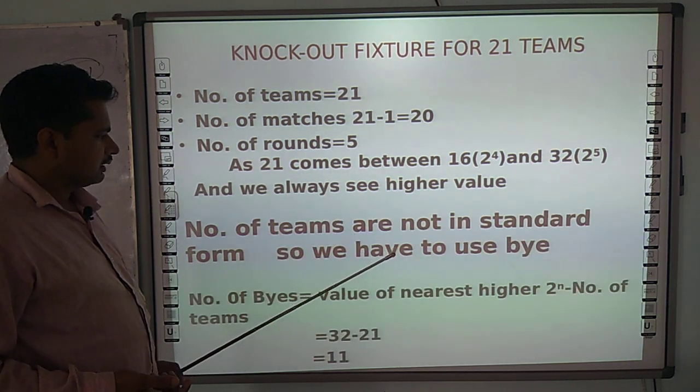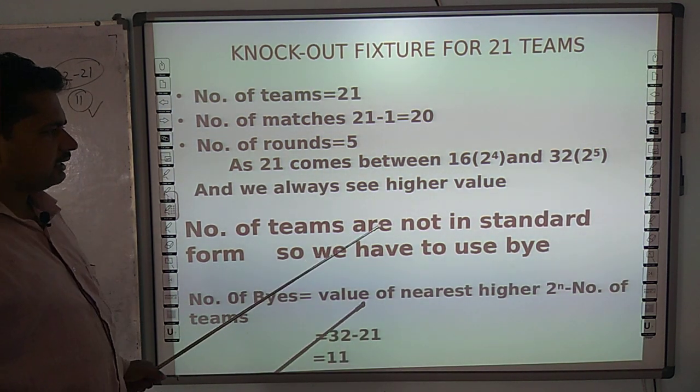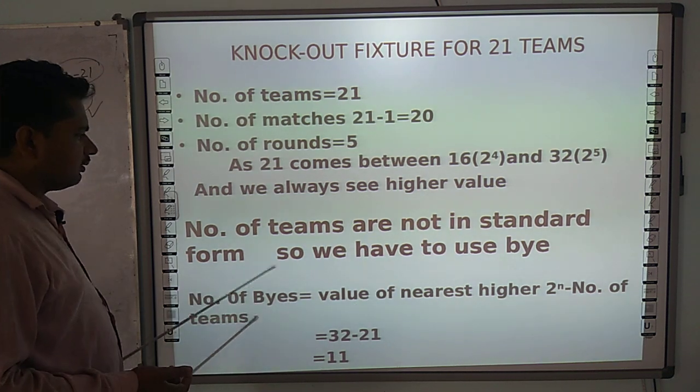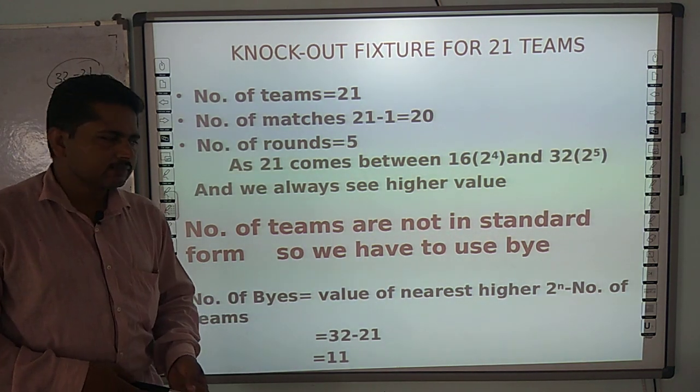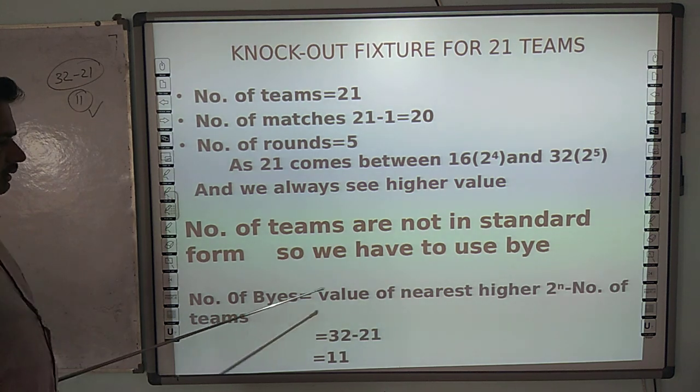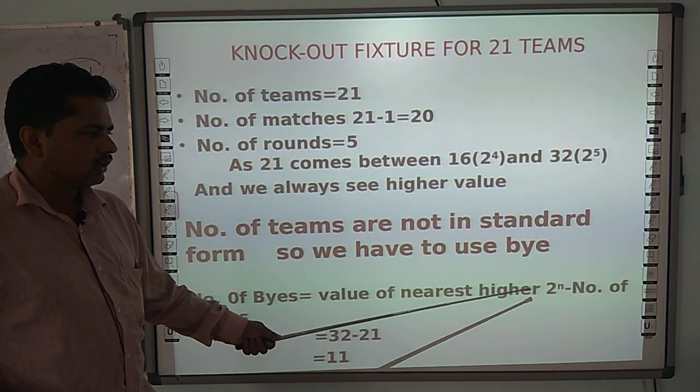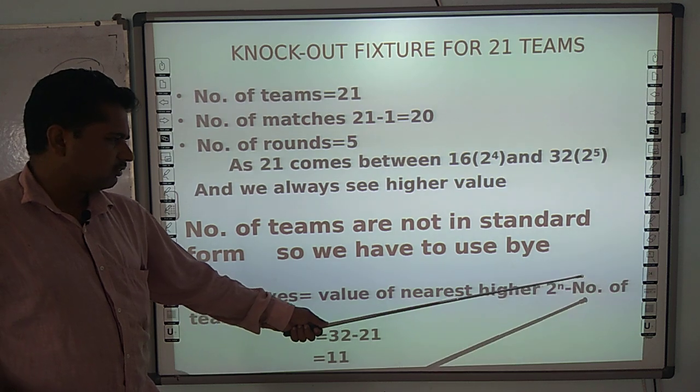Next important thing: the number of teams is not in standard form, so we have to calculate byes.